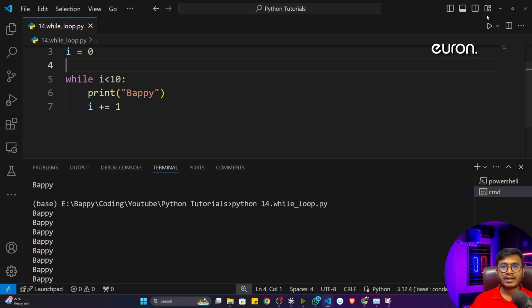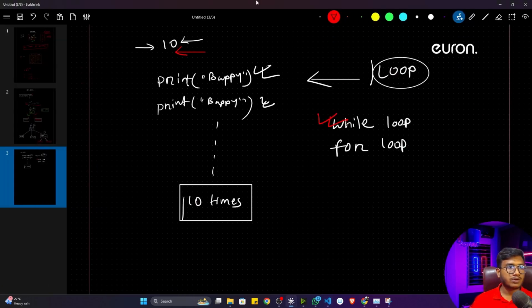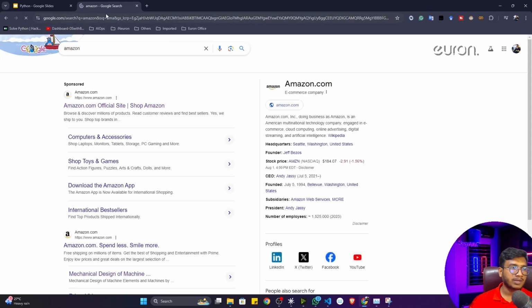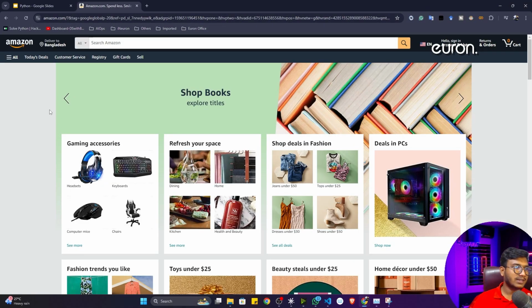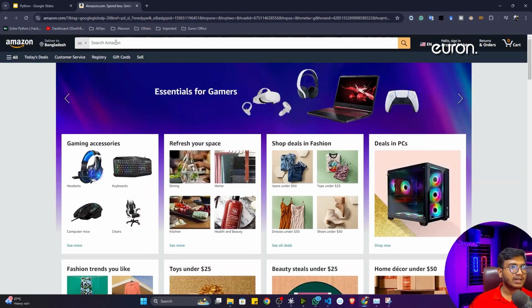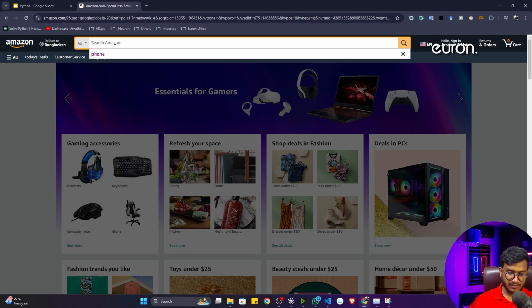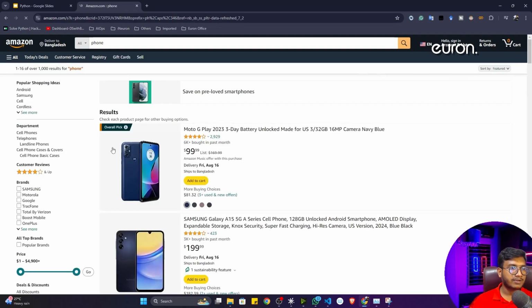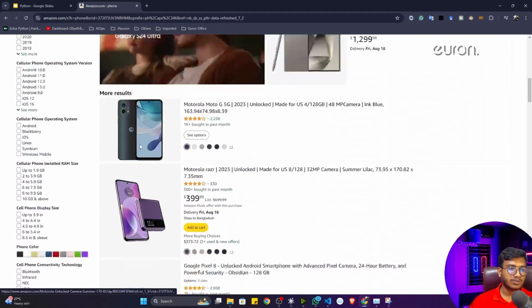Now let me show you one real-time example where this particular looping is used. If you go to Google and search for amazon.com, I think you know amazon.com, right? So Amazon is an e-commerce website. Here you can shop any kinds of product. Let's say I'm searching for phone. So you'll see different phones would be there.